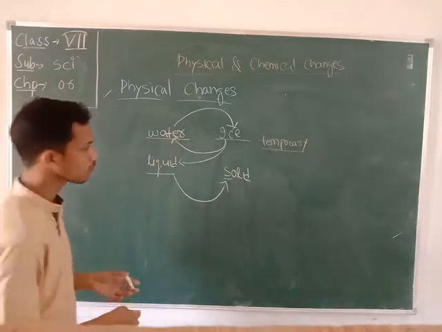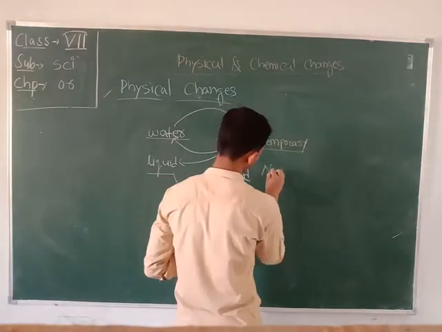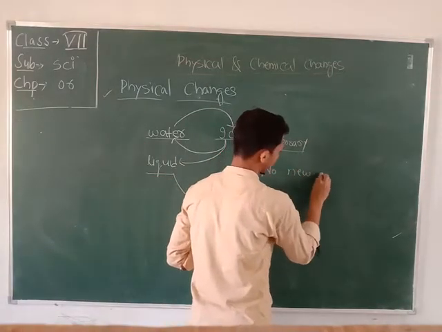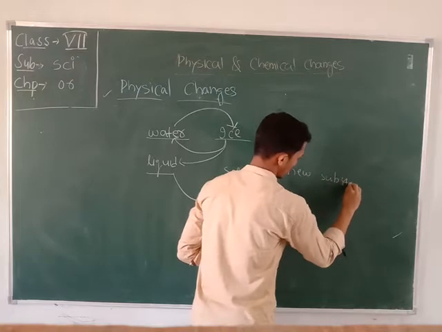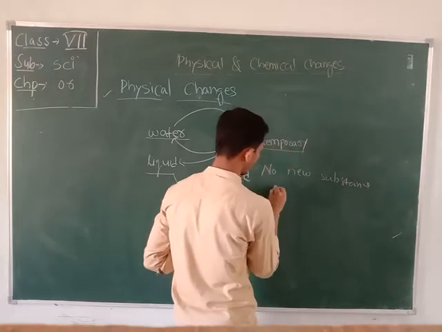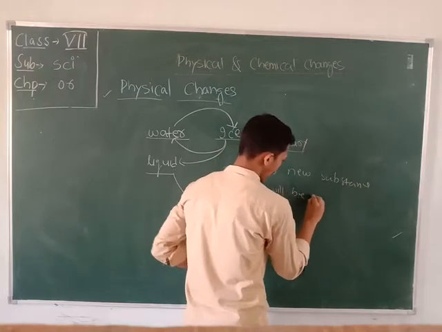So in this process no new substance is evolved.